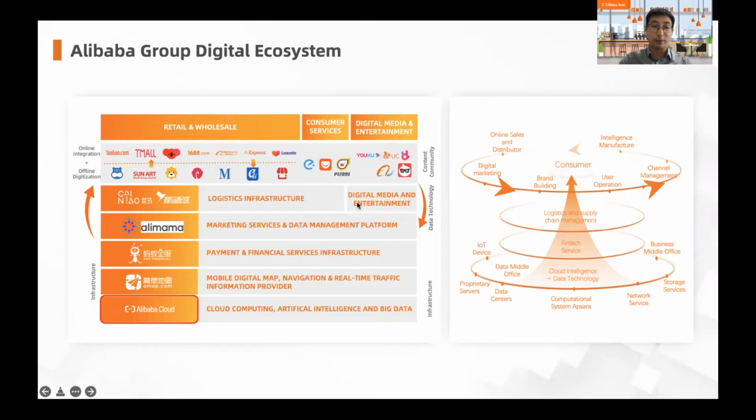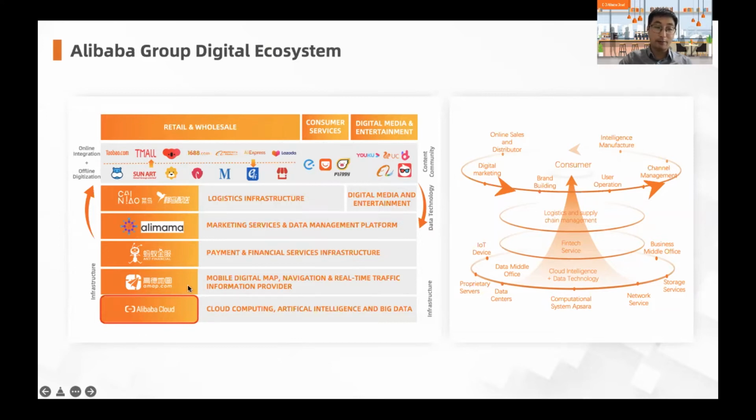So these are the different BUs we have, and underlying all these BUs is what we call the infrastructure business, right? Cainiao is our logistics arm, to deliver parcels across the globe. We have Alimama, which is the marketing tool, where we promote our advertisements. And also we have Ant Financial, which is the finance arm we have for payments, for the payment services.